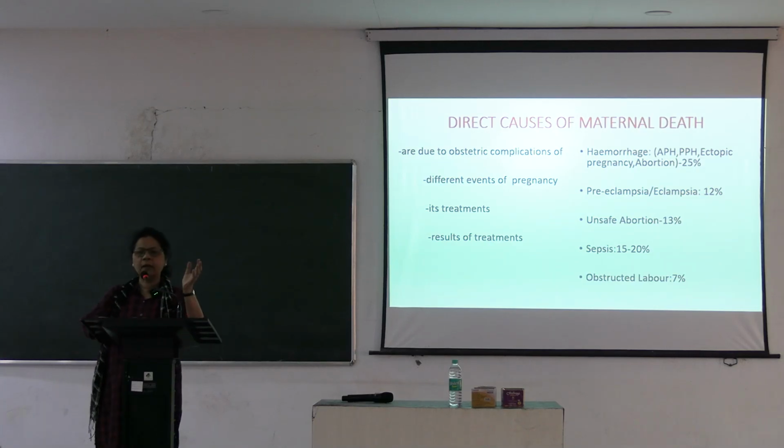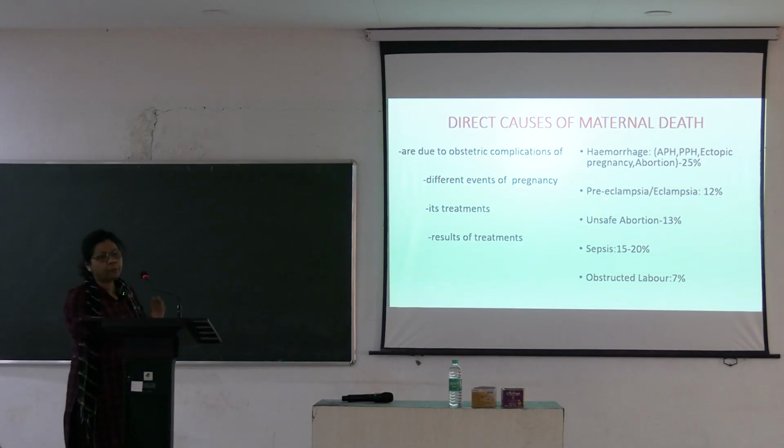Did you attend a class on abortion, MTP? So, we had discussed what is unsafe abortion and what is medical termination of pregnancy, legal abortions. So, unsafe abortion is also very critical for the mother. Sepsis and obstructed labor. Try to remember. So, this is due to obstetric complications of different events of pregnancy, its treatments or results of treatments.